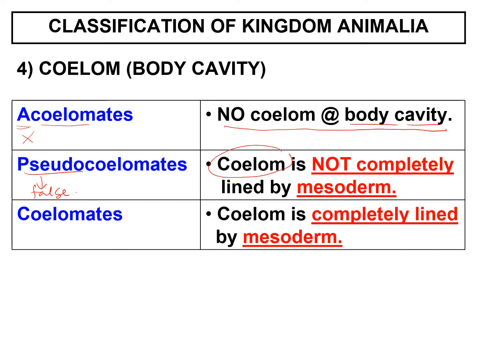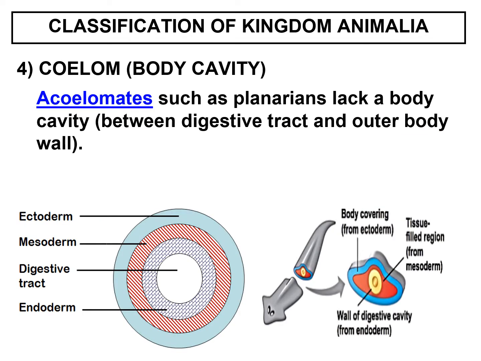Because why? The coelom, the body cavity, is not completely lined by mesoderm. We will refer to the diagram later. And then the third body cavity is the coelomate, meaning the coelom is a perfect one, completely lined by mesoderm. So, coelom, the body cavity, for example, acoelomate such as planarian. Planarian ni falls under Platyhelminthes.